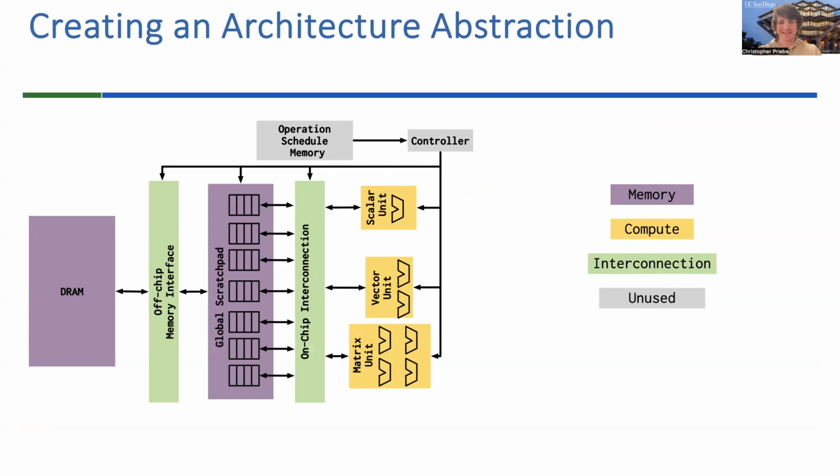And we can leave out any details that we don't need for compilation, but might be important for the architecture design. For example, like the controller, this finite state machine controller is obviously important to the architecture, but we don't need this when we're doing compilation. And this figure highlights this well. We have some components that are unused here, like the controller, but we do care about our memory hierarchy, how that data is moved, and our compute units.